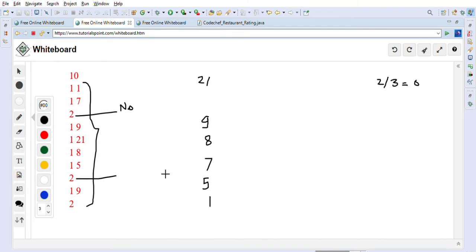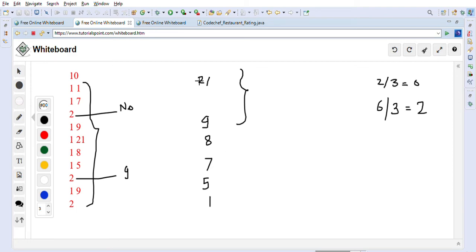The query is based on how many reviews we have at this time. So 1, 2, 3, 4, 5, 6. So 6 reviews are there, so we always have to divide by 3. 6 divided by 3 is 2, so we have to pick the top 2 reviews. The top two reviews are 21 and 9, so in this case we will output 9 because 9 is the minimum review.